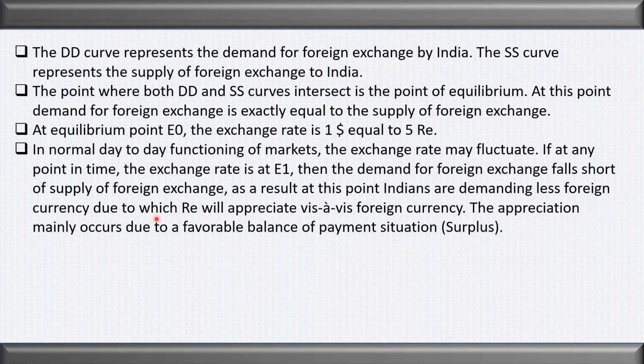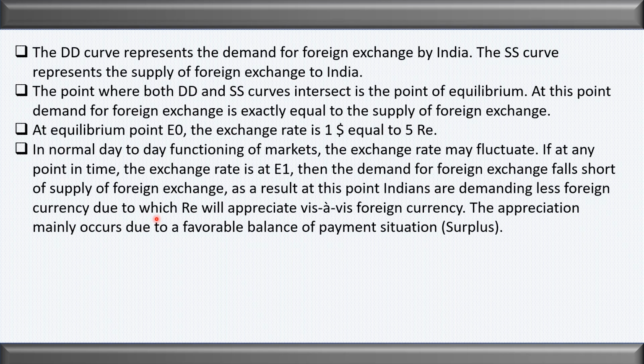Now the question is, what is a favorable balance of payment? In the case of a favorable balance of payment, the export is more, and more and more foreign currency is coming into the country. It means the inflow of foreign currency is more and the outflow of foreign currency is less. Since the inflow is more and the outflow is less, the supply of foreign currency will increase. What will happen with the increase in supply? There will be a hike in foreign exchange reserve. The foreign exchange reserve will increase.